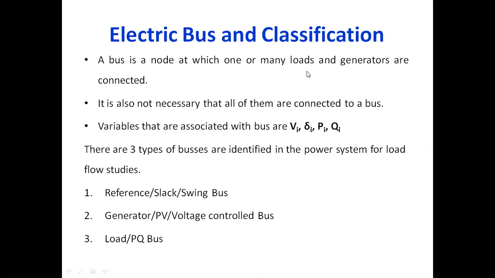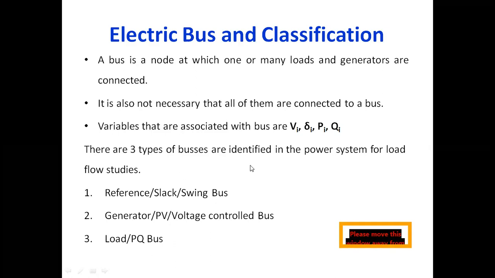Now what is V? Voltage, delta is the phase angle, P is nothing but active or real power, Q is nothing but reactive power. Okay, those are the parameters that are associated with a particular bus. Now, in your power system, you have n number of buses, and all those n buses come under these categories.